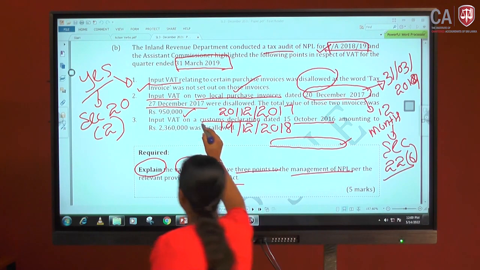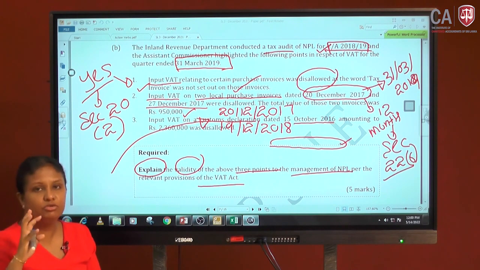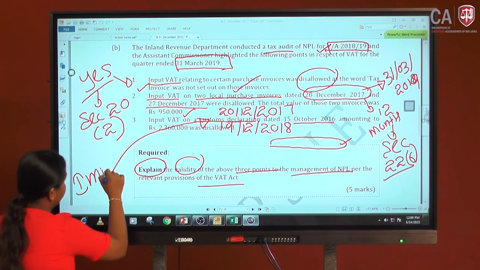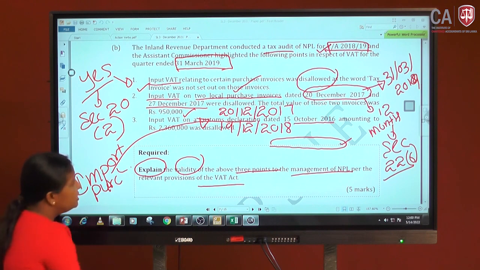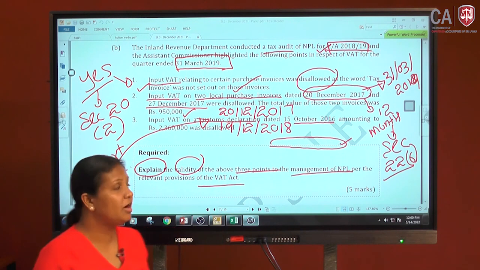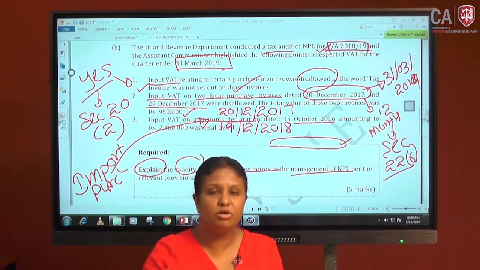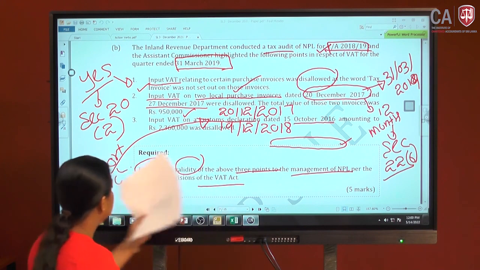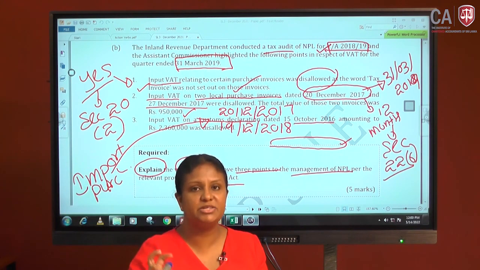When looking at the name of the customs declaration, you need to know this is talking about import purchases. Why do we need to identify that? What is the timeline to claim the input VAT relevant to import purchases, Lamai? The timeline is 24 months from the date of the CUSDEC.